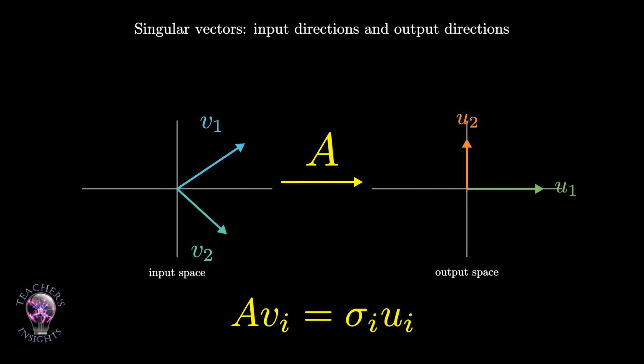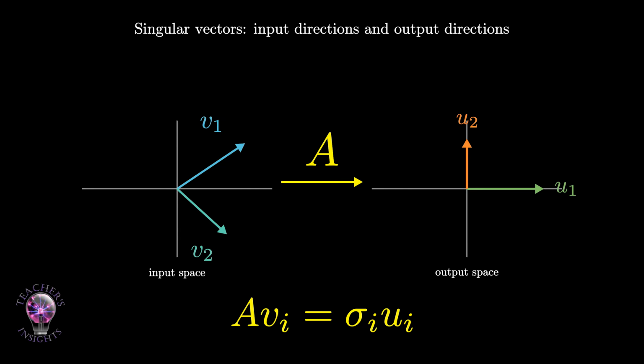If sigma_i is large, A strongly amplifies that input direction. If sigma_i is small, A nearly crushes that direction. If sigma_i is 0, A completely destroys that direction and sends it to 0. This is how SVD reveals rank. The rank of A is the number of non-zero singular values. In geometric language, rank counts how many independent directions survive the transformation.